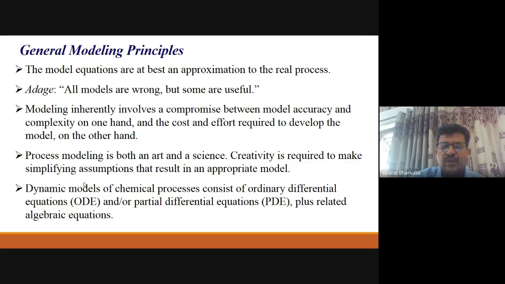So that will lead again to an initial value, or you can say boundary value problem, or ordinary differential equation. Or if you take unsteady state distributed parameter system, that will lead to partial differential equations, right? And so this is what we have.